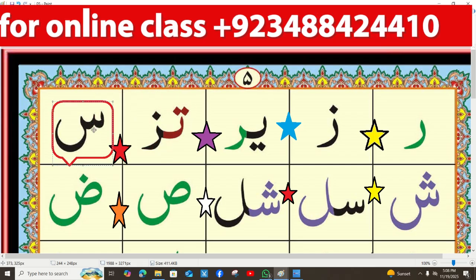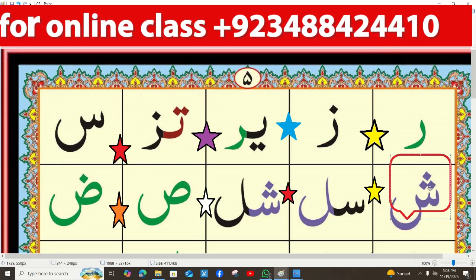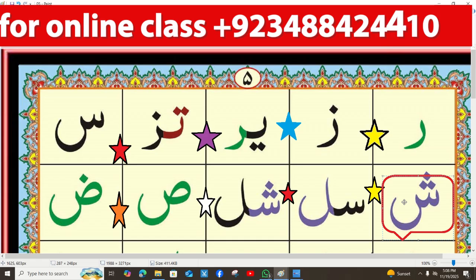Next is Sin. That is the Sin letter, and the Sin letter has 3 steps like this. Call this letter Sin. Next one, Sheen. Call this letter Sheen, because the Sheen letter has 3 steps like this and on the top there are 3 dots. So call this letter Sheen.